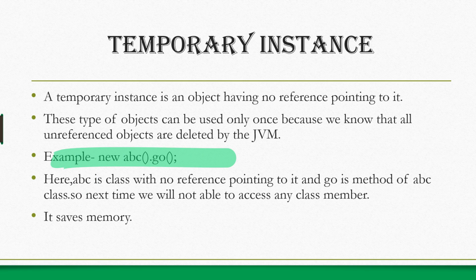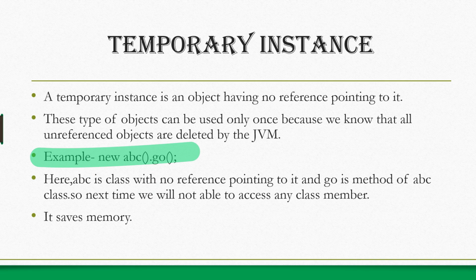Okay, and if we want to use any data member, or you can say method, of this class, we can't use it because there is no reference pointing to it. What is the purpose of a reference? A reference was used to access data members and methods of an object, but there is no reference pointing to it. So how can we access any data member and method of this class? So basically it is only for single use. It also saves our memory.